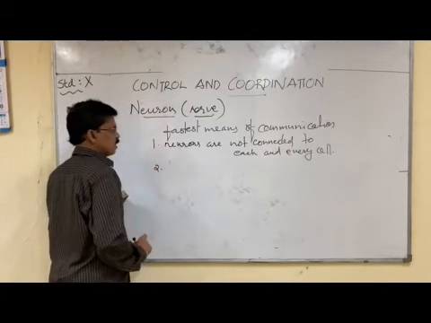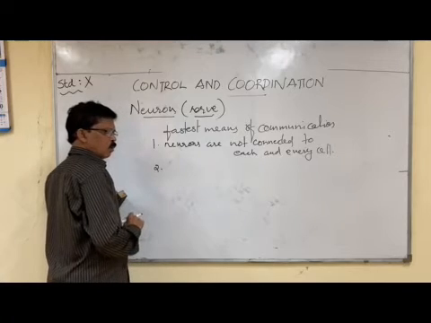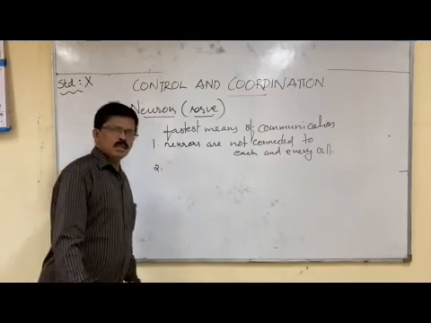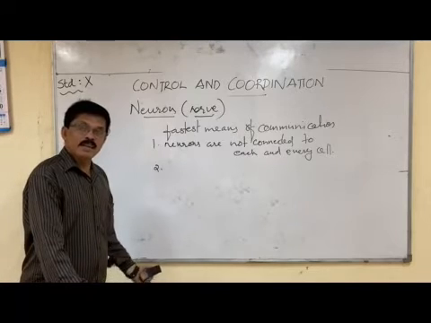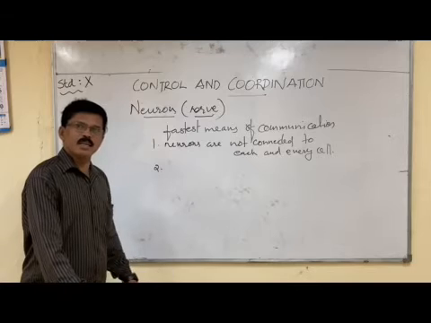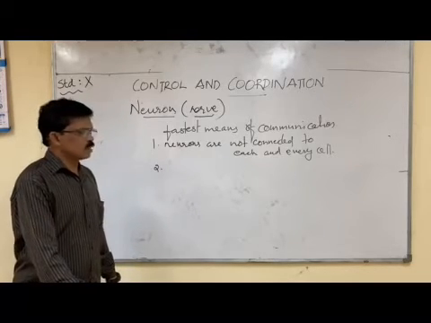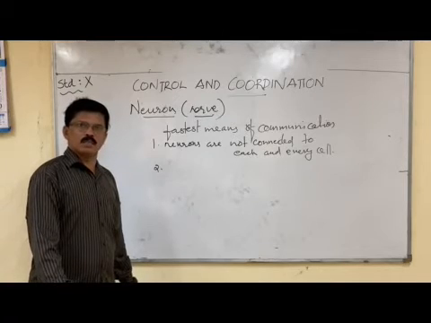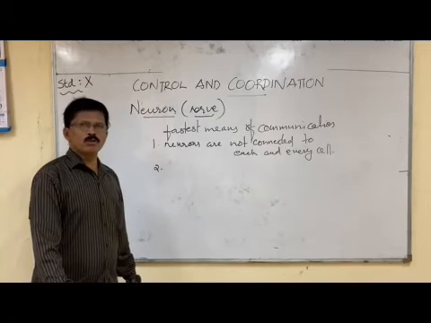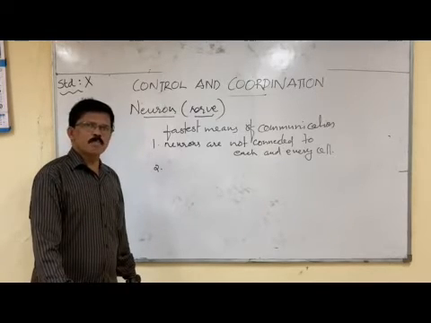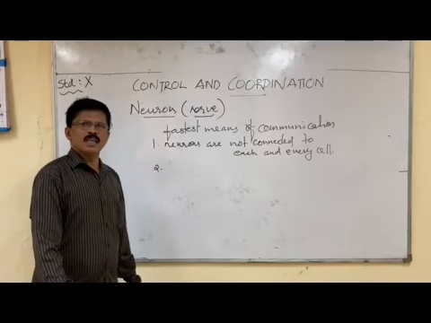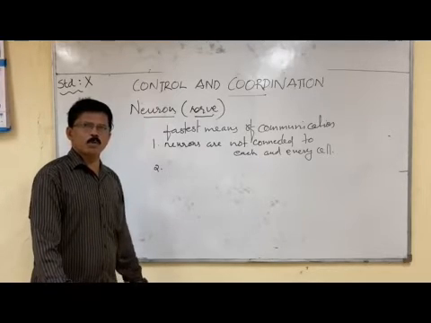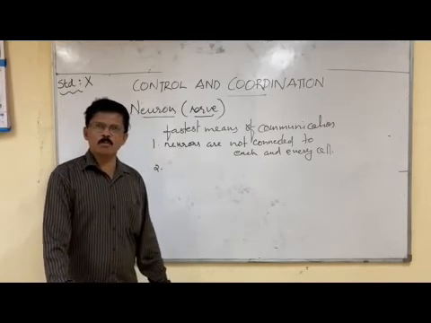The second limitation is this. Once nerve impulses are generated and transmitted to all body parts, it will take some time for the next message to be generated and transferred. The nervous stimulus cannot be produced in a continuous manner, because it will take some time for the second message to be generated and communicated to all body parts.